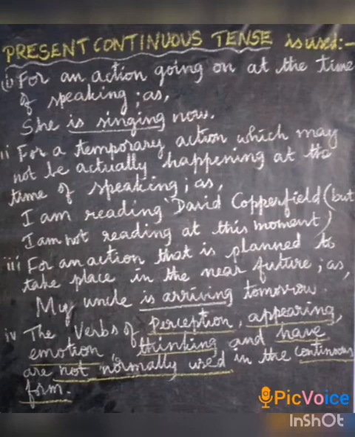The verbs of perception, appearing, emotion, thinking and have, these are not normally used in the continuous form. We have to use these verbs only in the simple present.